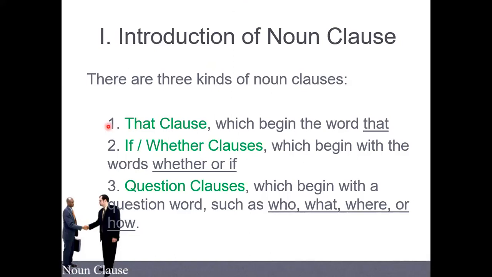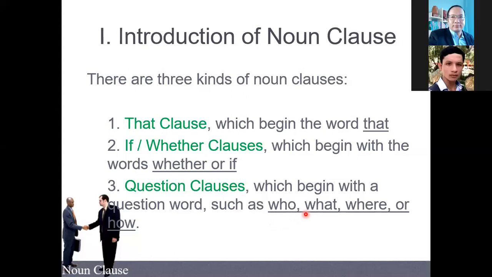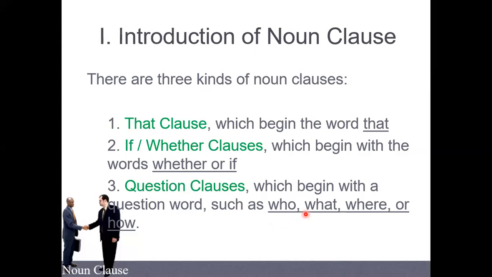More than the adjective clause. The adjective clause uses who, which, that, where, when, why. But for this one we have more here. We have the that clause. We have if, whether, and many question words here: who, which, where, when, why, how much, how long, how far, how often, right? We have many more than that. So the noun clause has more conjunctions than the adjective clause.